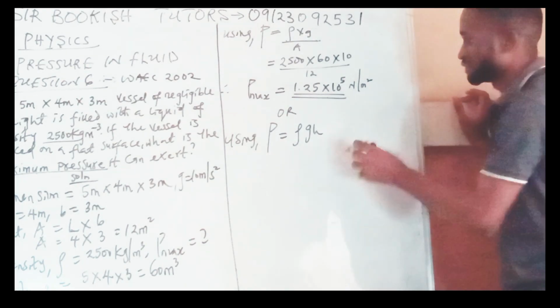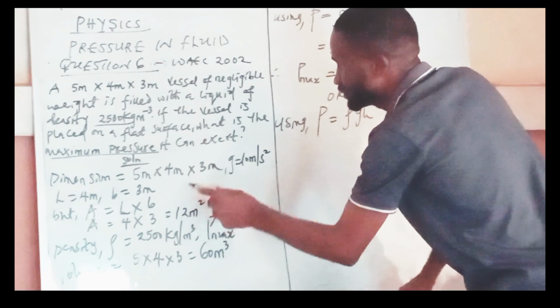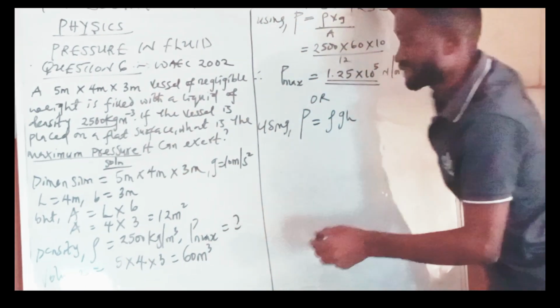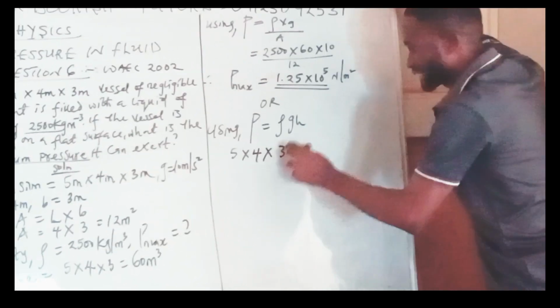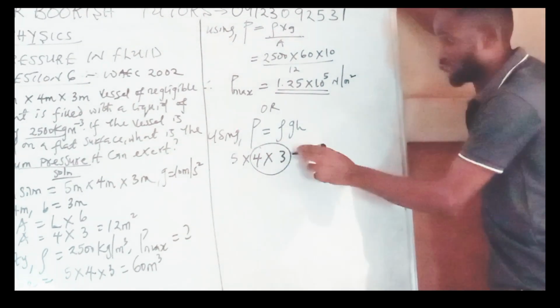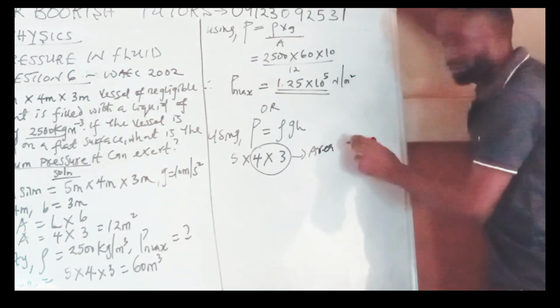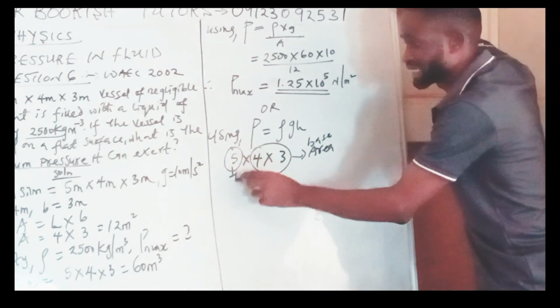Now, H was not given, but for this question, look at the dimension here, 5 by 4 by 3. If we have taken this 4 and 3 to be our base area, that means this 5 should be our height.